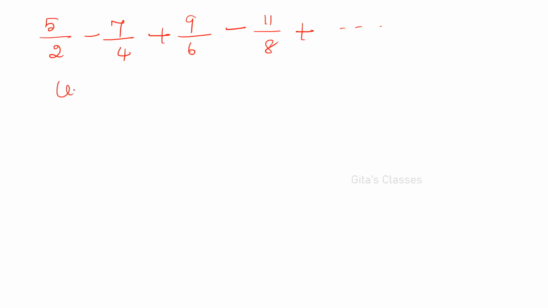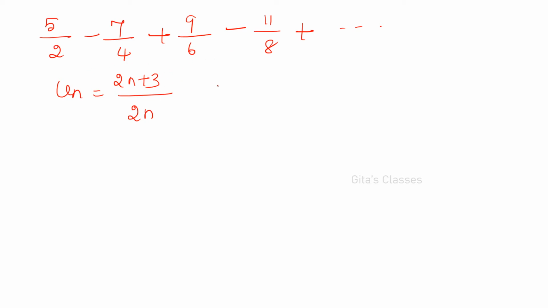Next, one more problem. 5 by 2 minus 7 by 4 plus 9 by 6 minus 11 by 8 plus, etc. Now you have to write the general term. What is un? 2n plus 3 divided by 2n. Here the numerator goes on like this: 5, 7, 9, etc. Initially it is 5, therefore 2n plus 3, or 2n plus 1 we write generally. 2n plus 1, 2n minus 1, all these are odd numbers. Here in the denominator it is an even number.